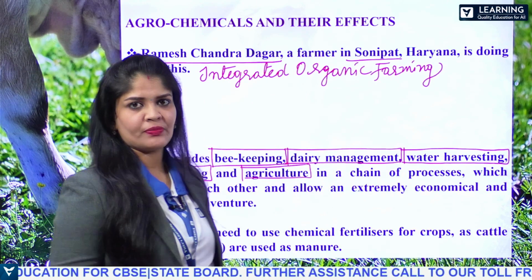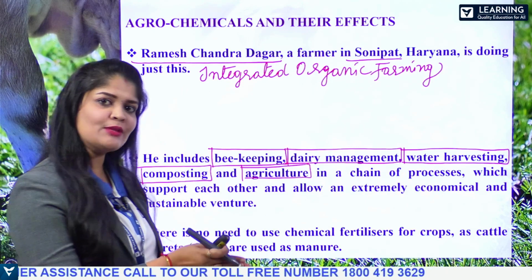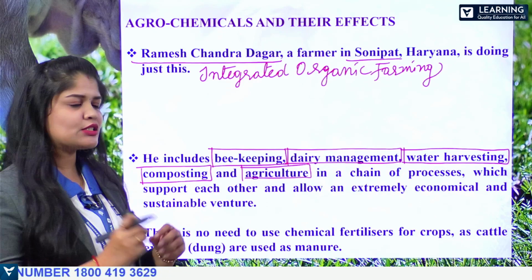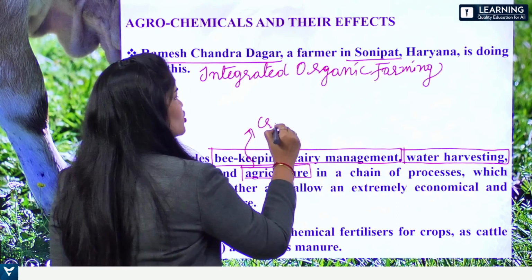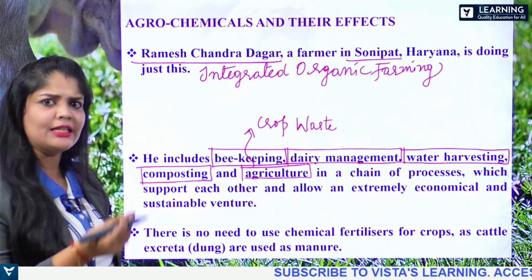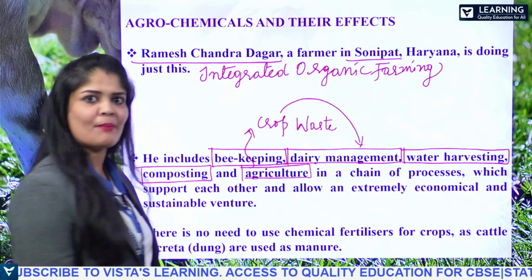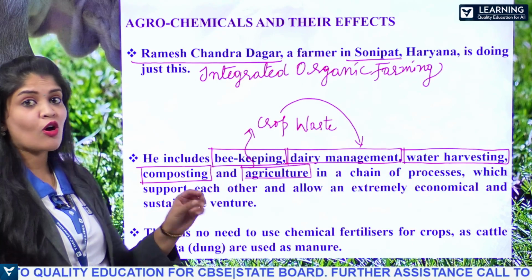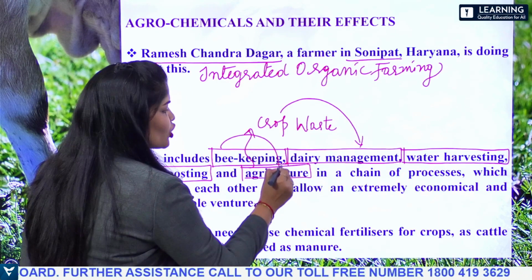Integrated organic farming. As we already mentioned, the waste products coming from one process will act as nutrients for the second process. Just to make you understand, whatever agriculture waste is coming, that is crop waste, like debris, plants, leaves, grass, that can be used as feed for cattle to maintain dairy management, right? And the beekeeping, as we already know, bees are good pollinating agents, and these pollinating agents will be helpful for the crop in turn.